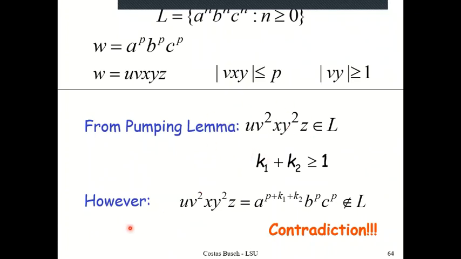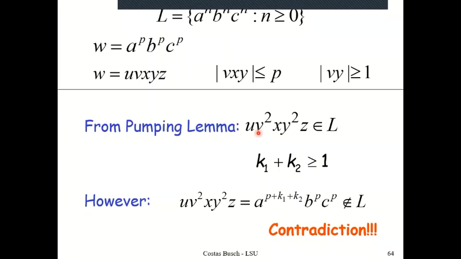This string is going to be A to the power P plus K1 plus K2, and then B to the power P and C to the power P. And we have a contradiction, and this string is not in the language. The reason is that K1 plus K2 is some number which is 1 or more than 1. So I would have more A's as compared to B's and C's, and this is against the membership criterion for my language, because I want to have A's and B's and C's in the same number. Therefore, I have a contradiction.